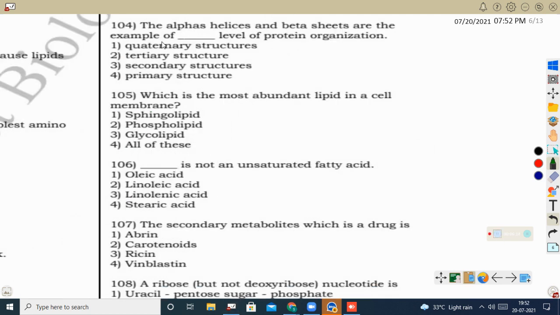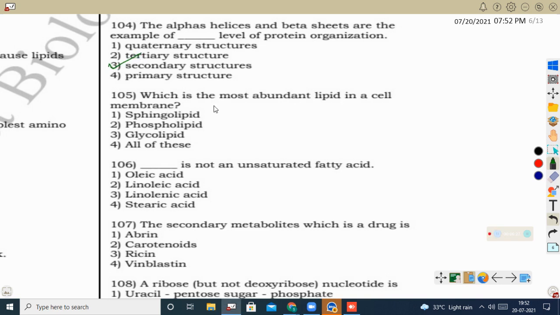Next question. The alpha helix and beta sheets are examples of which level of protein organization? Alpha helix and beta sheets are the secondary structure of protein, and it is formed by hydrogen bonds. So here the correct option is secondary structure.